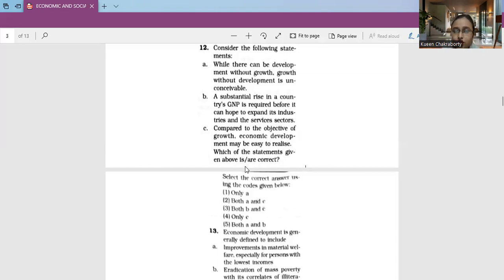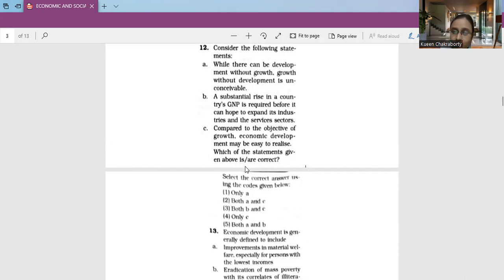According to a famous economist, Kindleberger, economic growth may be referred to as a rise or increase in the output, while economic development implies the technological and institutional changes in the production as well as the distributive patterns of the economy. So therefore, it's a broader concept, right?